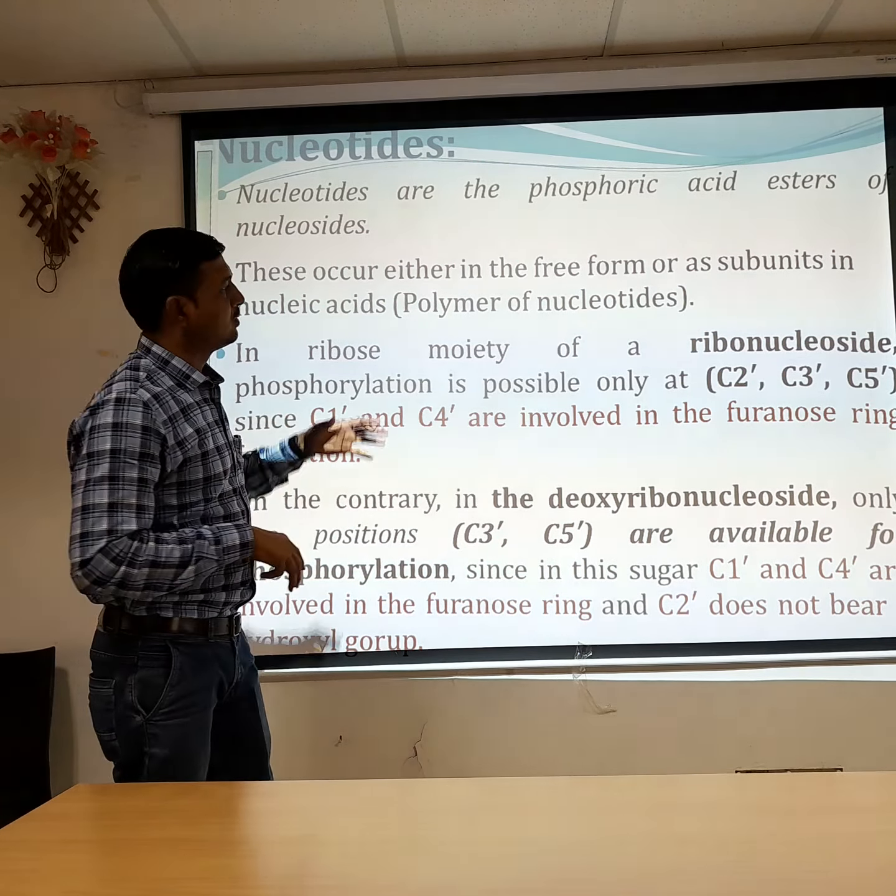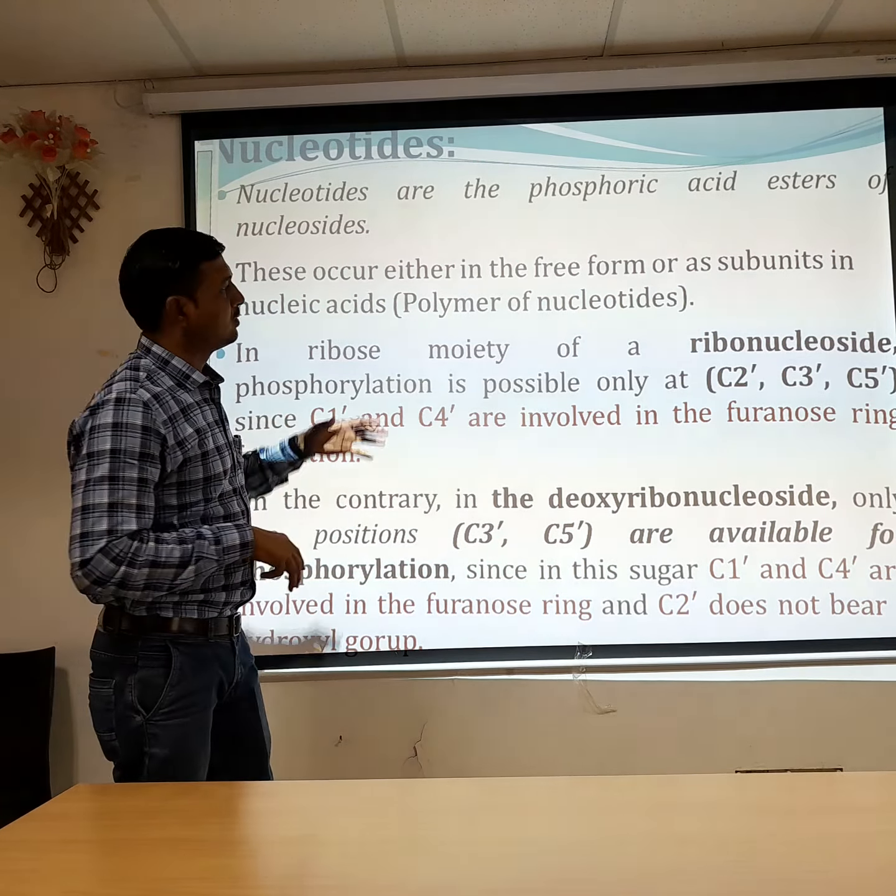In the ribose moiety of ribonucleosides, phosphorylation is possible only at the C2, C3 and C5 positions, since C1 and C4 are involved in the furanose ring formation. In ribonucleosides, where ribose sugar and nitrogenous bases are present, only the second, third and fifth position carbons are available for phosphorylation, because